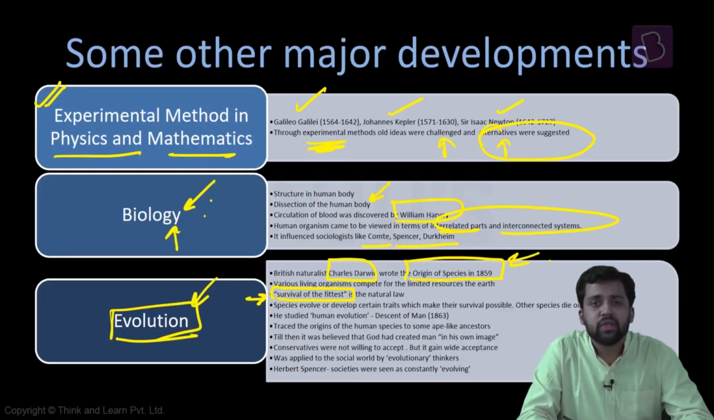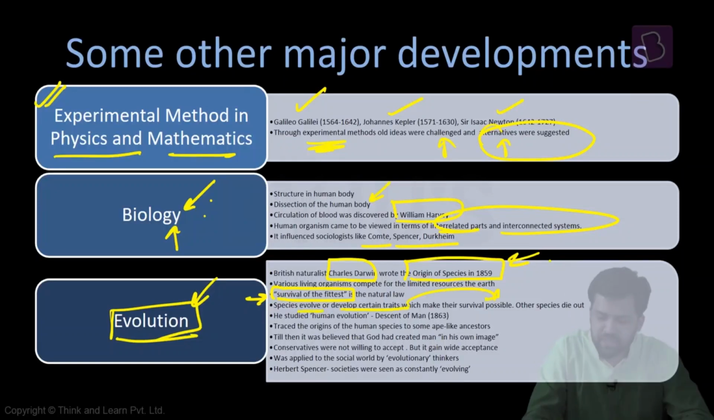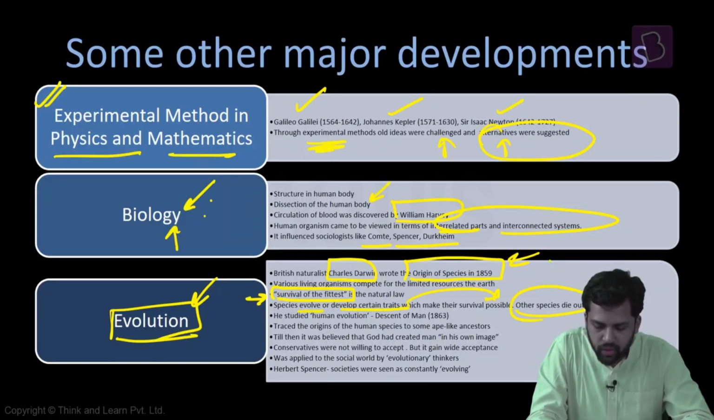And since they are competing with each other, as a consequence, they try to improve over a period of time. Certain traits among them start becoming better and better. The species evolve, they develop certain traits, and this in turn is making survival possible. Other species will gradually die out. The weaker ones will die out. He's also studying human evolution. The name of his work is Descent of Man.